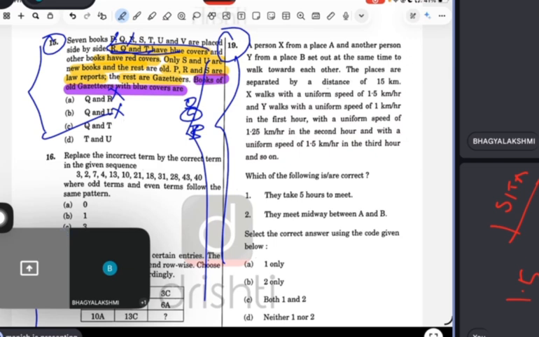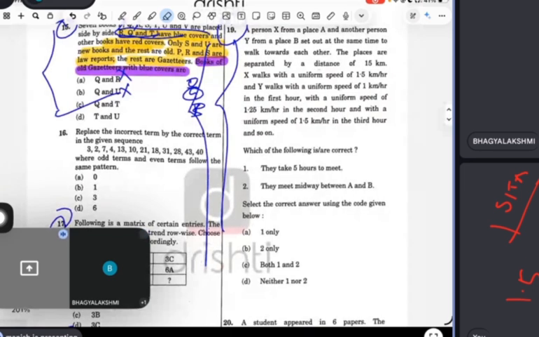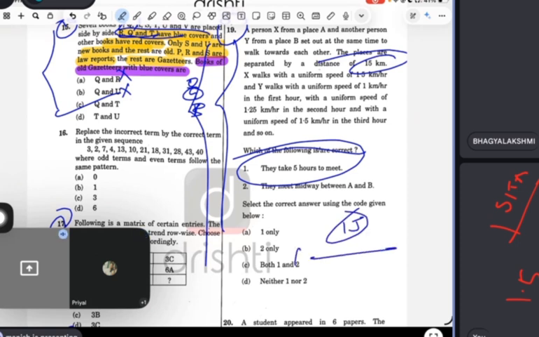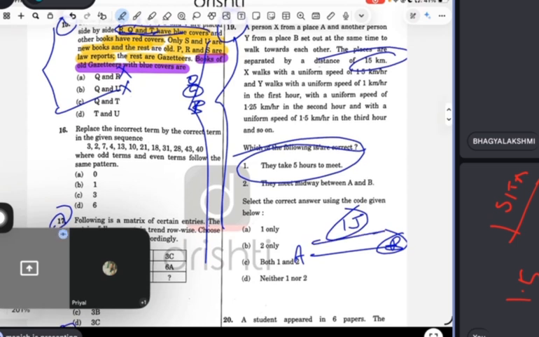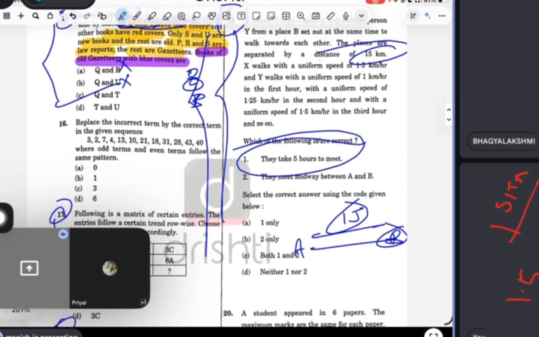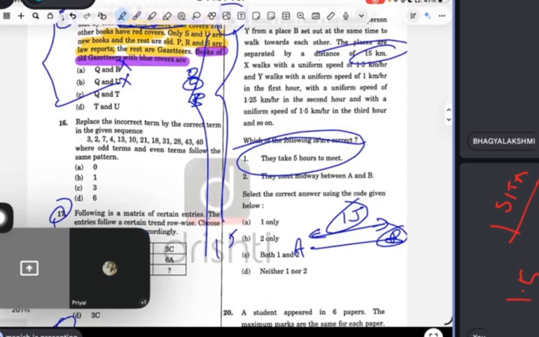The question is saying they take 5 hours to meet. So now my duty is to prove this right or wrong. Common sense. So 5 hours to meet. Total journey is 15 kilometers, here is A and here is B. Now, both are coming towards each other, so speed will be added. Speed will be added, so 2.5. Tell me, 15 kilometers total distance, and the speed of both is uniform, 1.5 each. So it will take how much? 6.